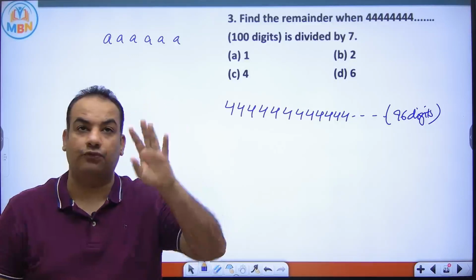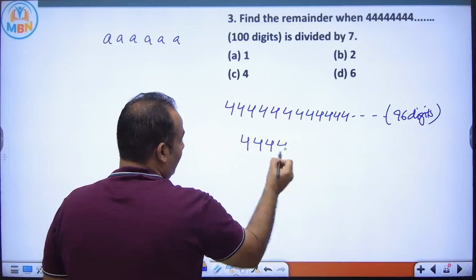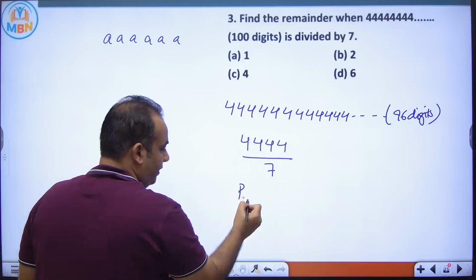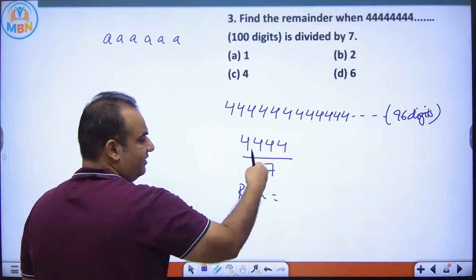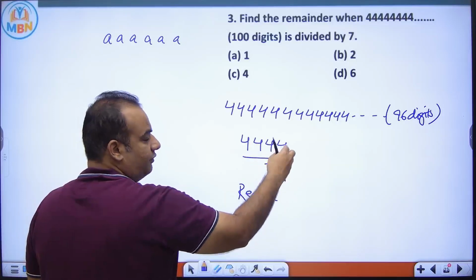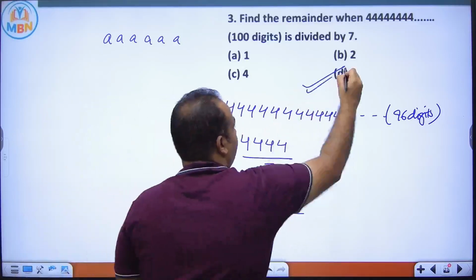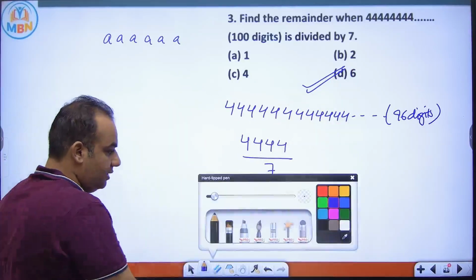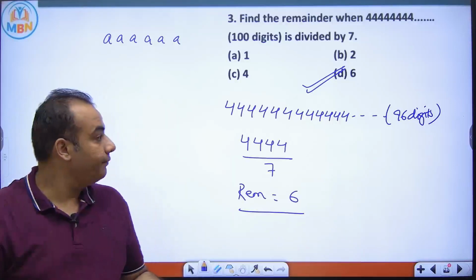So what is left? Four 4s. Now this 4444, you have to divide by 7 and find the remainder. 7 6s are 42, 7 3s are 21, 7 4s are 28, so the remainder is 6. So the answer for this question is option D.